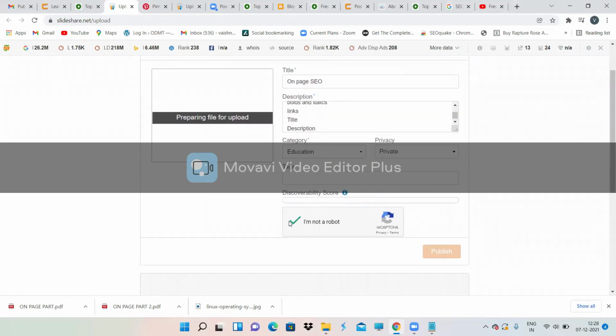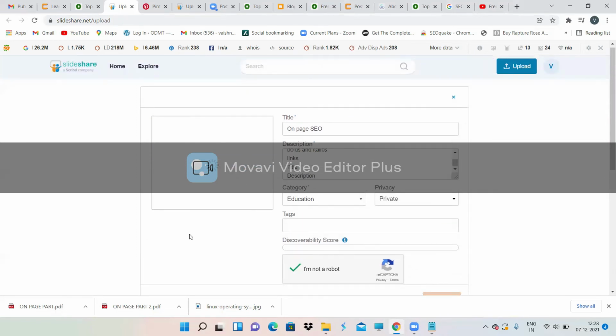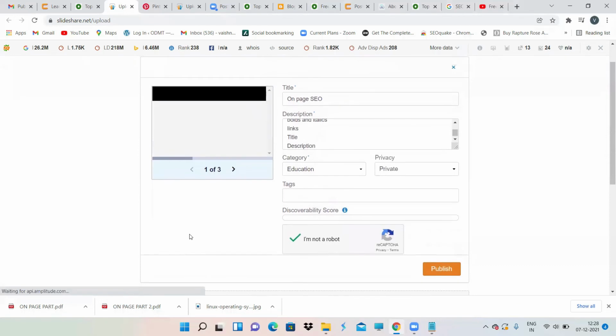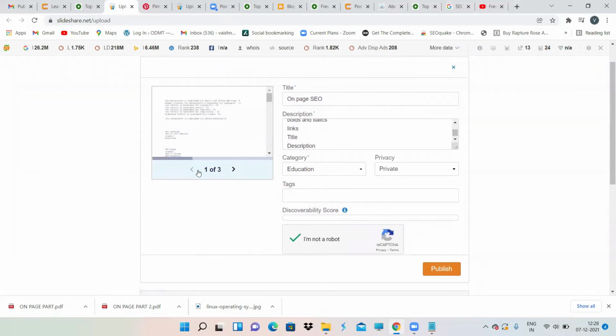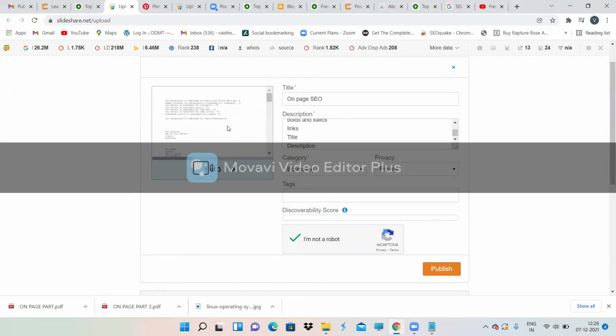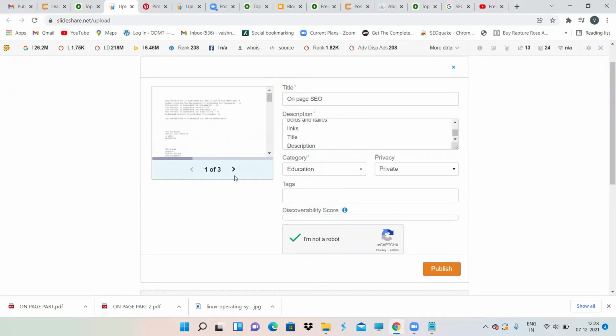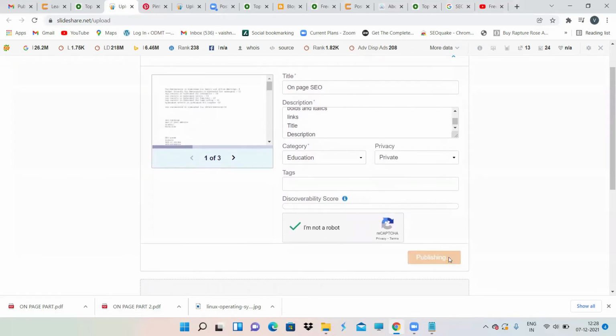I'm not a robot. See, the file has not yet been uploaded, so we have to change it. Okay, now it has been uploaded. One of the daily class notes I have just converted into a PDF file, just to tell you what exactly document submission is. Because I converted it into PDF, instead of one page it has become three pages. One of our on-page classes I have converted into PDF. Now that's it. Publish over here.